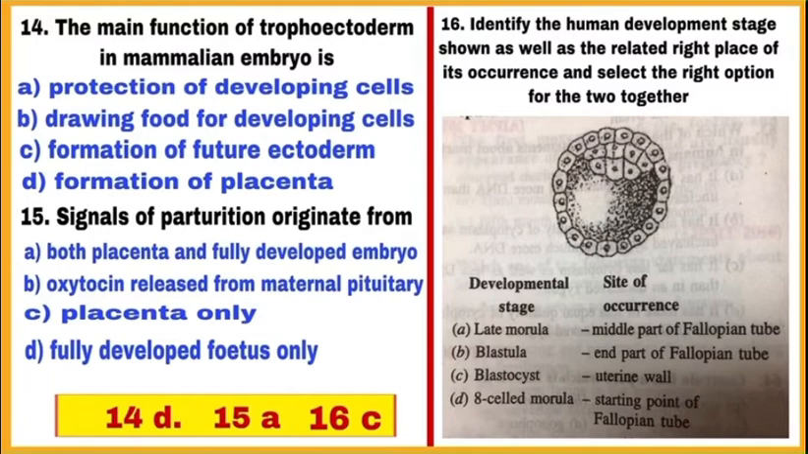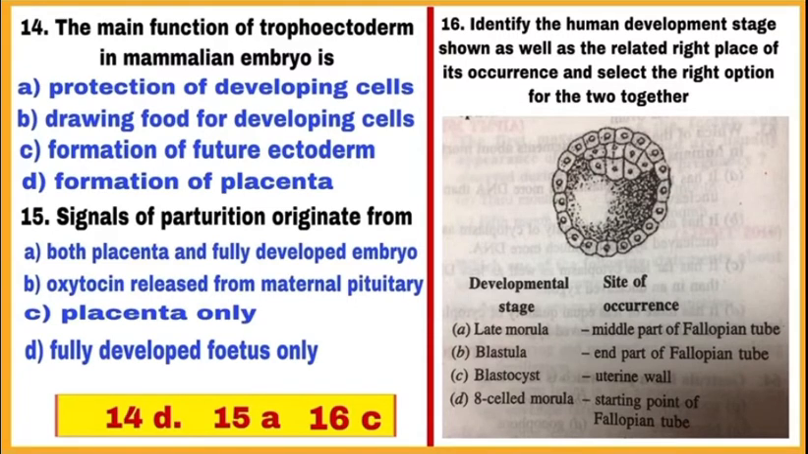Question 15. Signals of parturition originate from. Signals of parturition originate from both placenta and fully developed embryo. So, the correct choice is A, mark A.